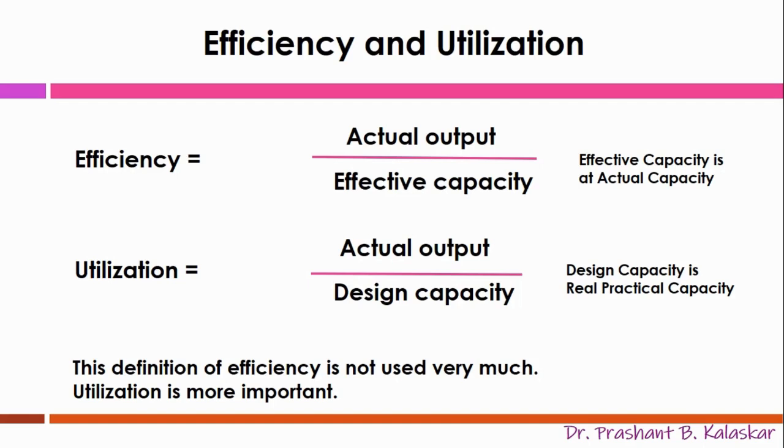There are two things which we must understand with great clarity. The first thing is effective capacity. This capacity means what is actual output or performance with available capacity at any point of time. And the second thing is utilized capacity. This capacity means what is the actual output or performance with the total available, that is the designed capacity.